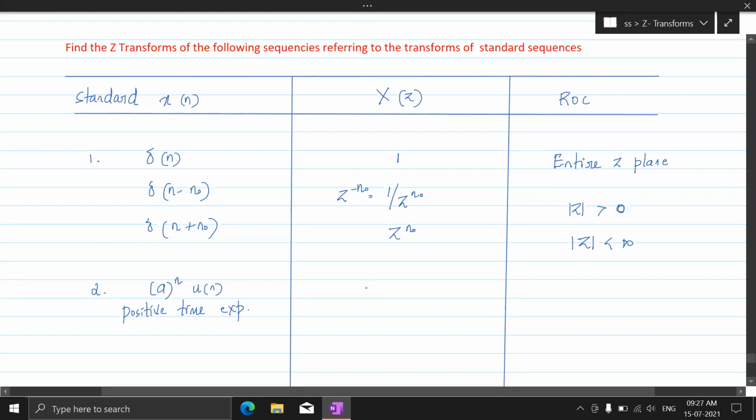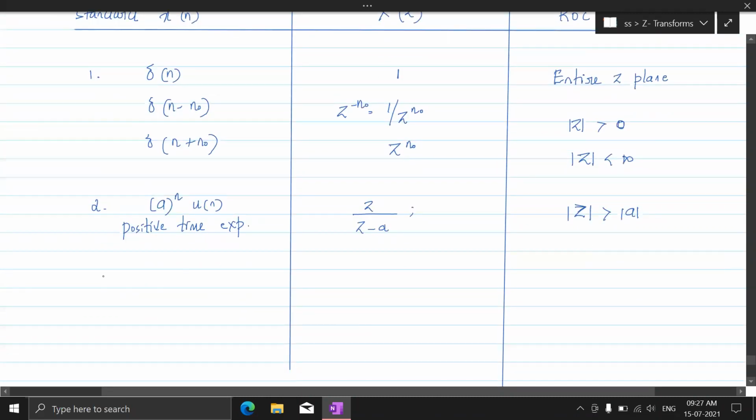So the positive time exponential is z by z minus a. Here the ROC would be z outside the circle with radius a. This is the positive time exponential.